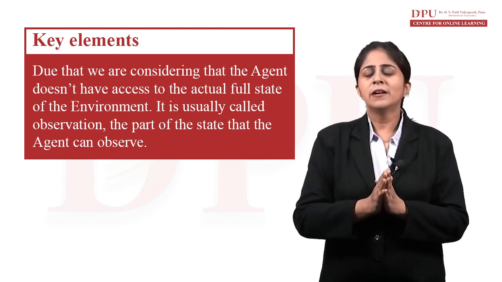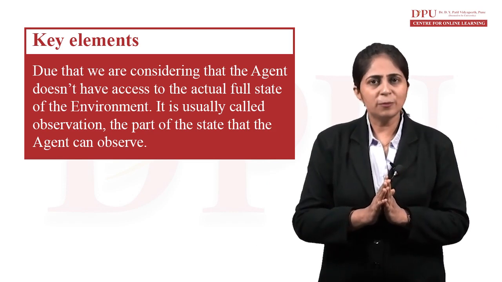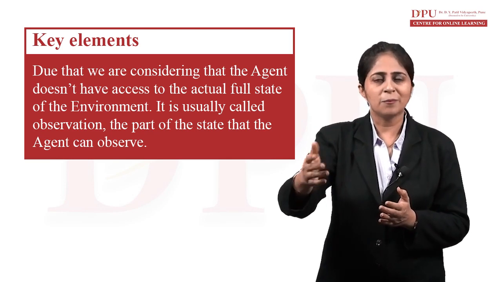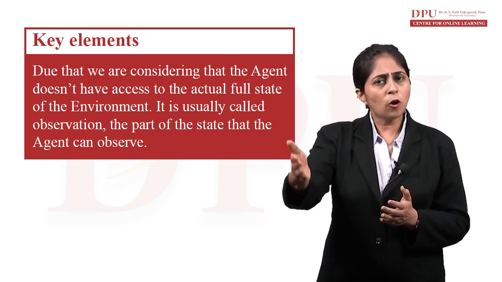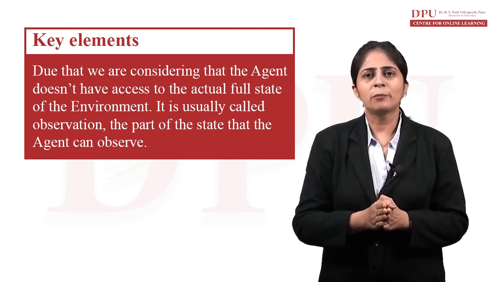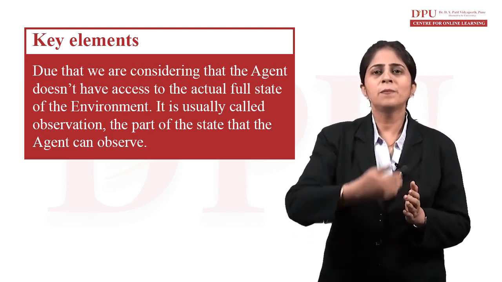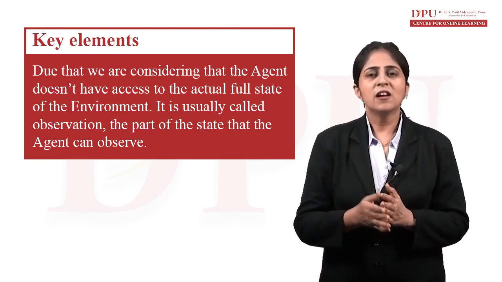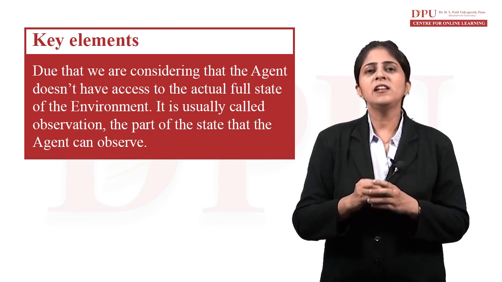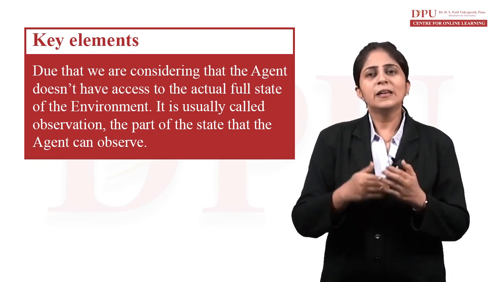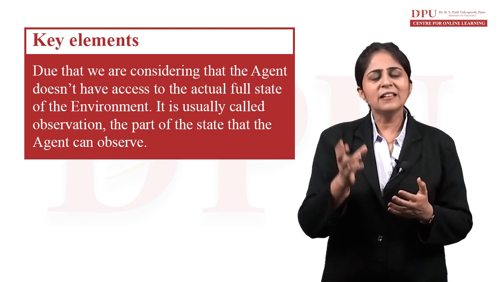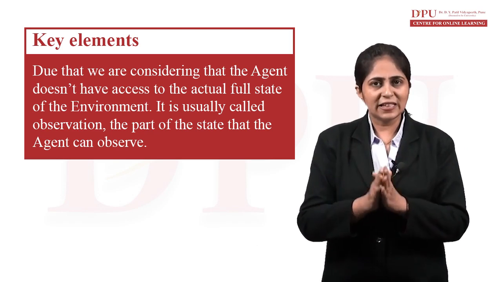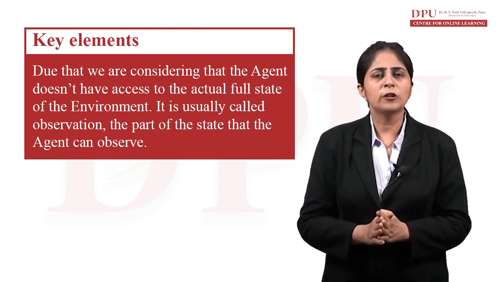When you're playing a game, the entire environment is not visible to you. Suppose you want to reach a particular gate in your game. That gate will not be visible to you initially when you start playing. You move on step by step, and then moving on, you will reach that gate. So the environment is initially not visible to the agent. He moves on step by step. The particular environment that is visible to the agent at one particular point of time is called observation.